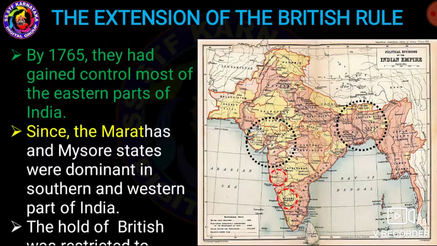Then the Marathas and the Mysore state were dominant in the southern and western parts of India.